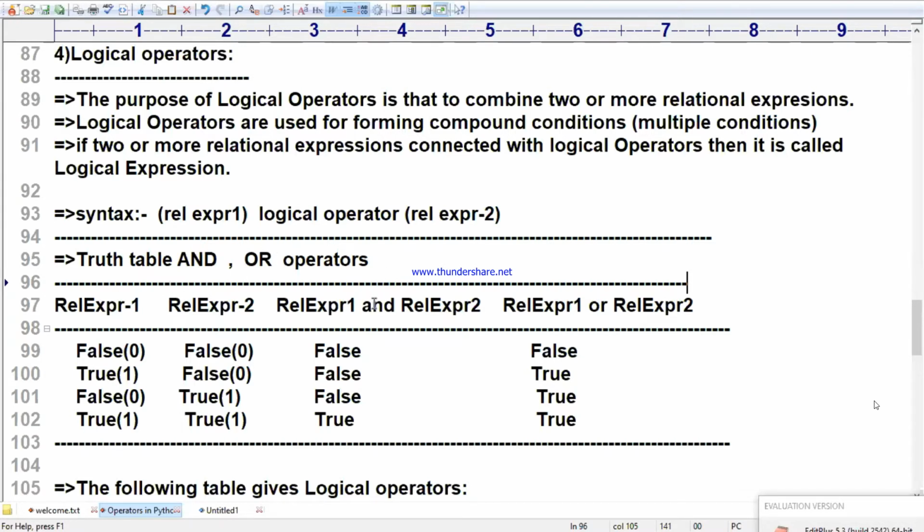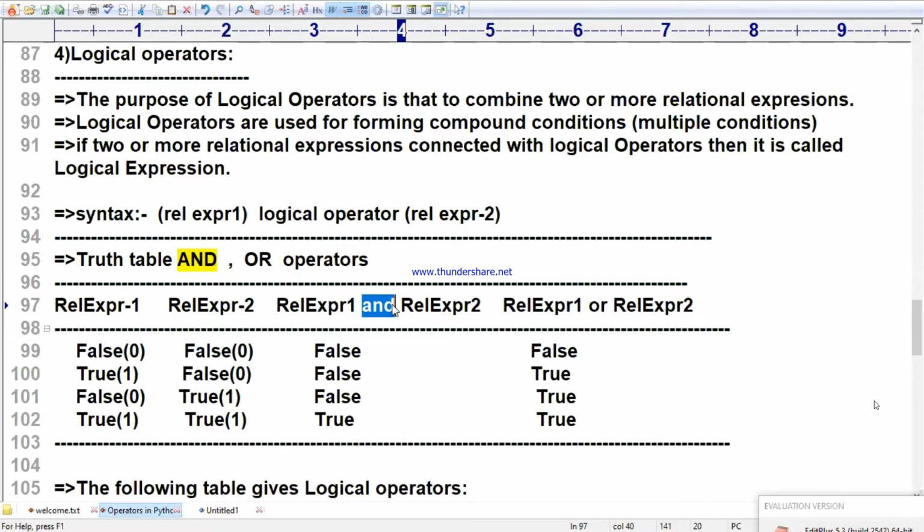See, AND operation. What does AND say? Actually, we are using relational expression. Relational expression means how many results will come? True or false will come. How many combinations, ma? 2 to the power of 2. Four combinations will be coming. True true, true false, false true, false false. AND says: left side should be true, right side should be true. If both of them are true, the result is true. If any one of the results is false, the result is false. That is the AND operation.